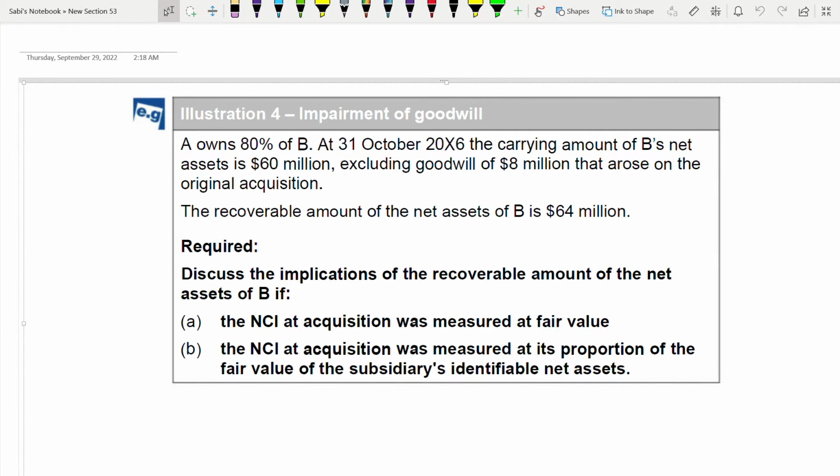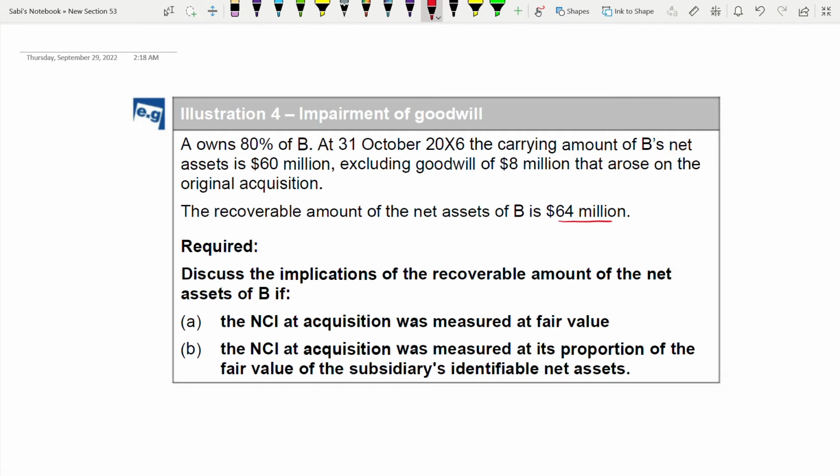Illustration for impairment of goodwill. So here A and B, NCI has been calculated using two methods. One is fair value, B is proportionate method. And now we'll see how impairment differs. Recoverable amount has been given as 64 million. A owns 80% of B, so NCI will be 20%. And carrying amount of the net asset is 60 million, excluding goodwill of 8 million. Goodwill is not included in that net asset.